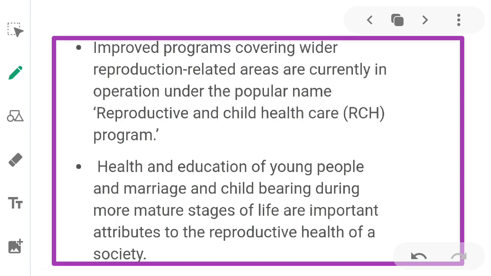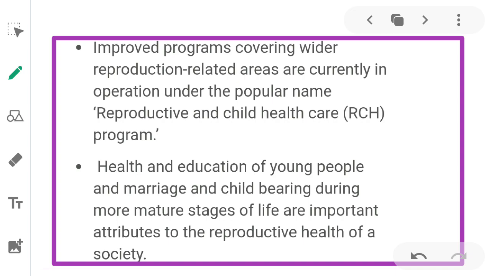This RCH creates awareness among people about various reproduction-related aspects and provides facilities and support for building a reproductively healthy society. These are the major tasks under this program.